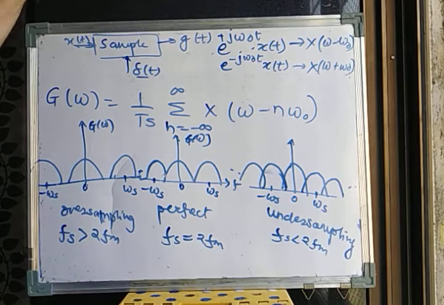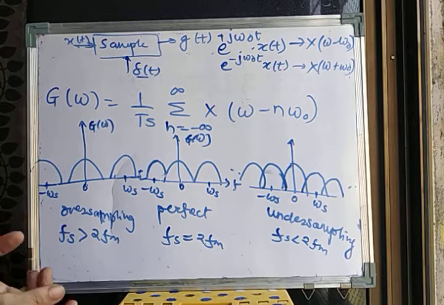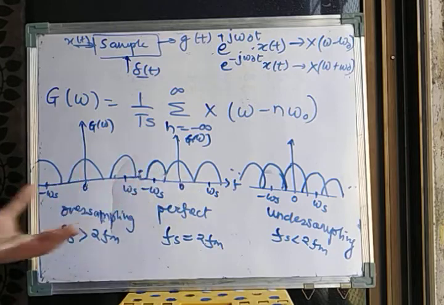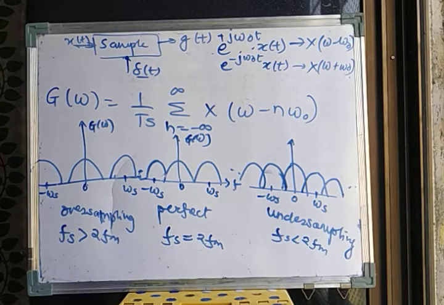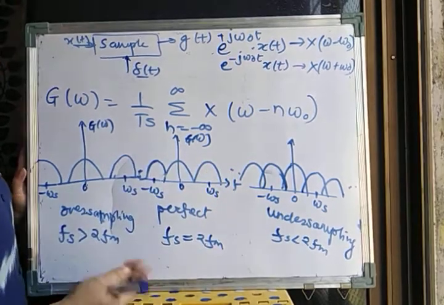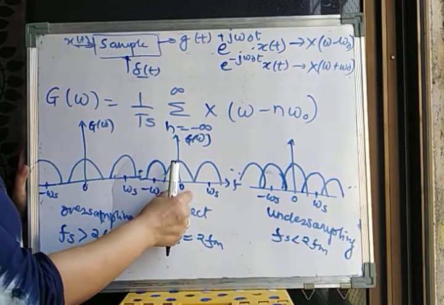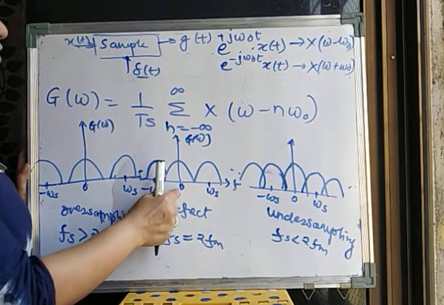As I have discussed before, if I want to recover the signal back, this is my sampled signal. If I want to recover my original signal back, what do I want? I just want only one lobe out of all these repeated lobes. How can I do it? I can pass the resultant signal through a filter which is going to give me only the frequency which I want to get back. Even if all these lobes are similar, you can pick any one. Usually we pick the lobe which is symmetric about, or present at, 0.